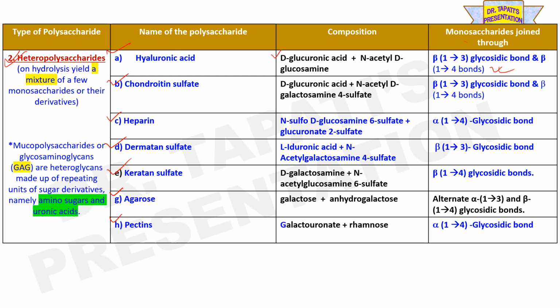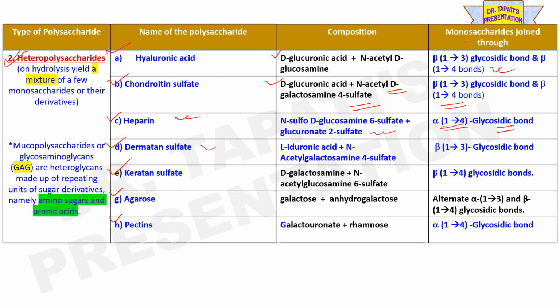Whereas chondroitin sulfate is composed of D-glucuronic acid plus N-acetyl D-galactosamine 4 sulfate, and the glycosidic linkages are beta 1,3 and beta 1,4 bonds. Heparin is composed of repeating units of N-sulfo-D-glucosamine 6 sulfate plus glucuronate 2 sulfate. An alpha 1,4 glycosidic bond is present between these two